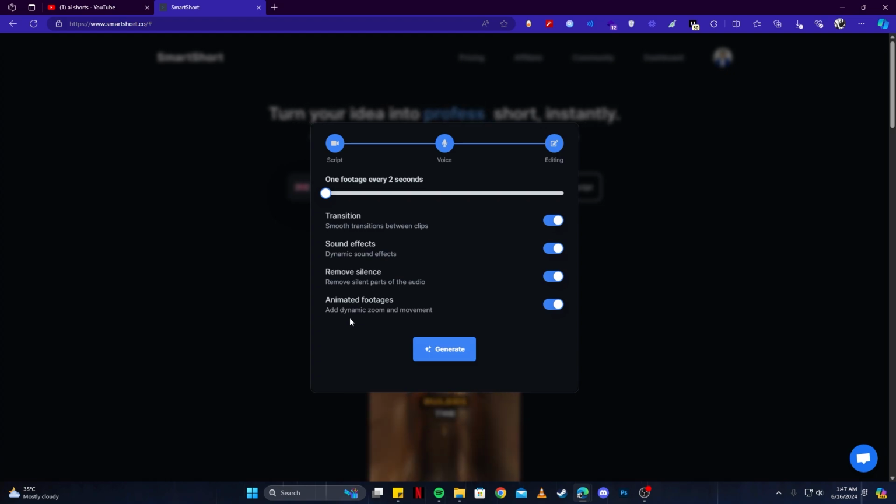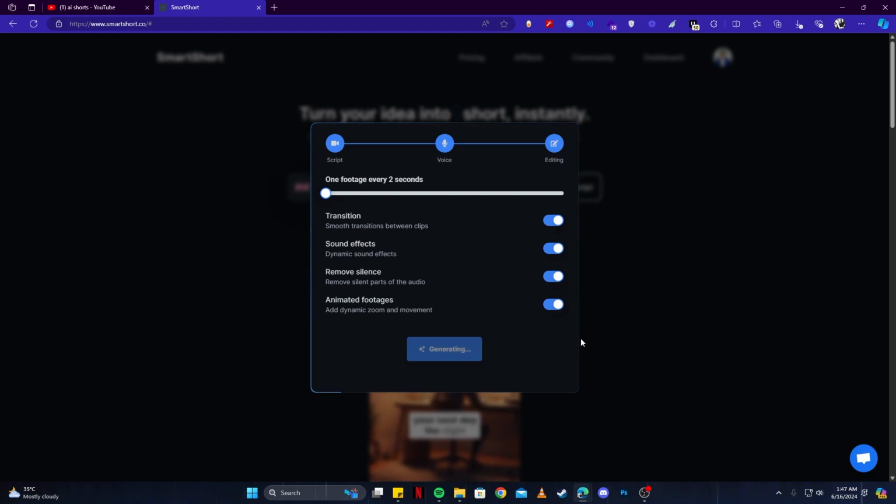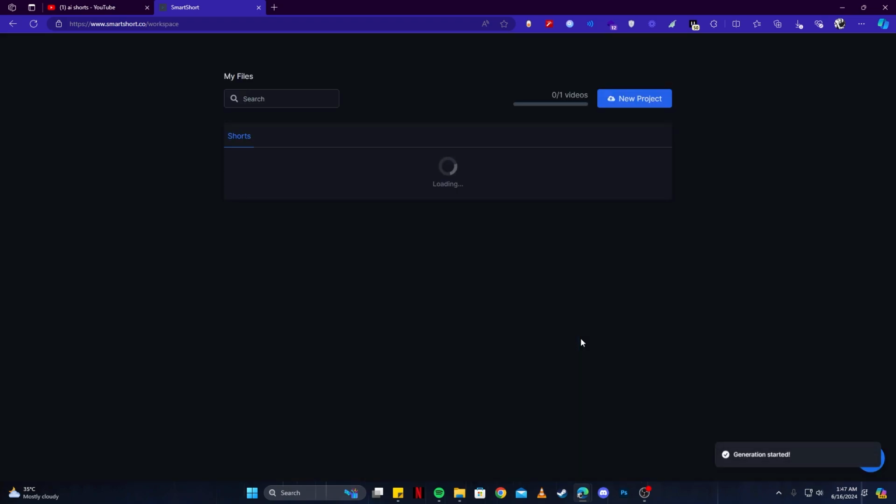And now that you have selected all these and chosen a time frame for your footages to change, click on the generate button. There we have a cool animation going on, and then it will take us to a next page where we can see the processing of our video. As you can see, our short is being generated and we can see the processing along with some time here. Don't you worry, this tool is very quick. It won't take a lot of time to process your videos, so sit back and relax for just a couple of minutes.